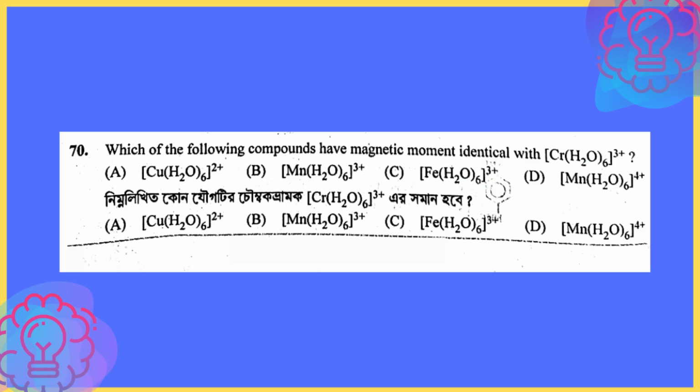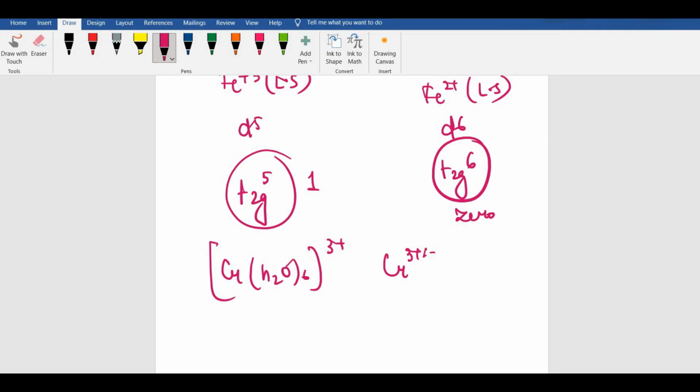Then the next question is, which of the following compounds have a magnetic moment identical to [Cr(H2O)6]3+? So Cr3+ meaning, what is the configuration? It is 4s1 3d5, so we would get a d3 configuration, correct?